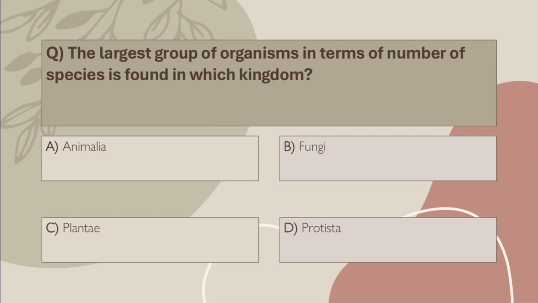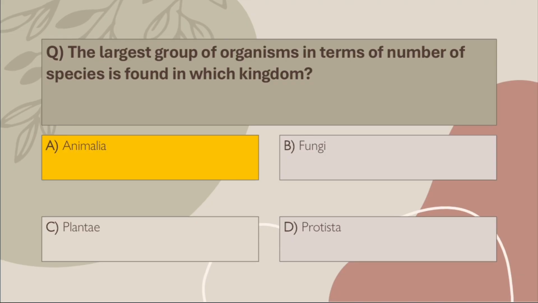Q45. The largest group of organisms in terms of number of species is found in which kingdom? A. Animalia, B. Fungi, C. Plantae, D. Protista. Correct answer, A. Animalia. Animalia has the maximum biodiversity, especially insects, which form the majority.